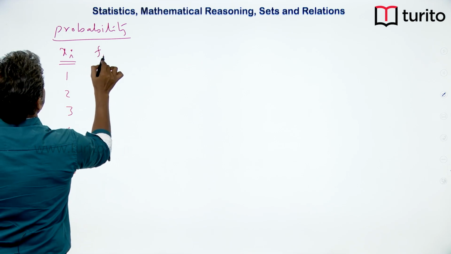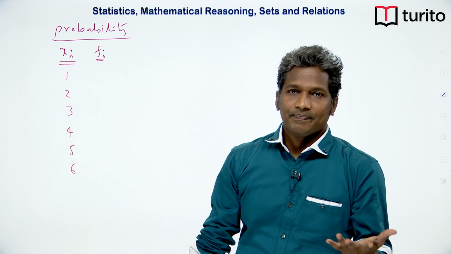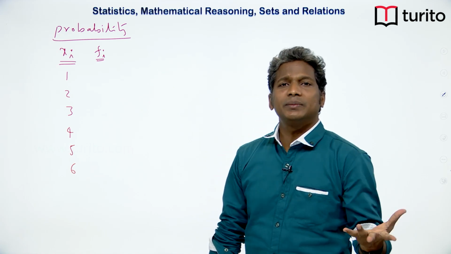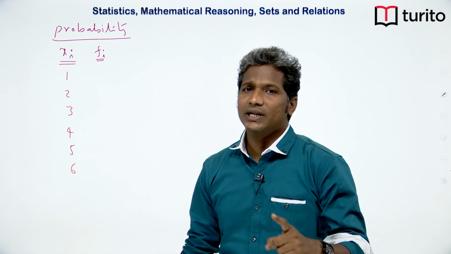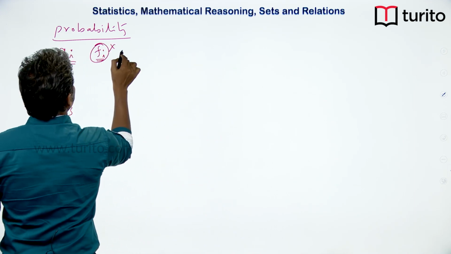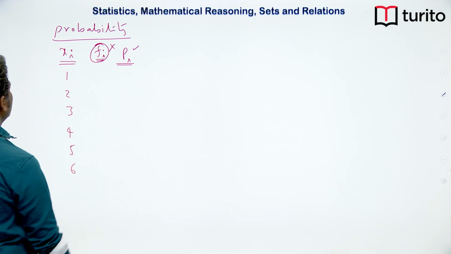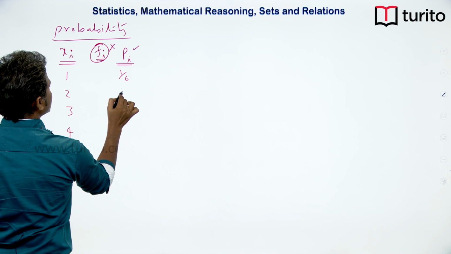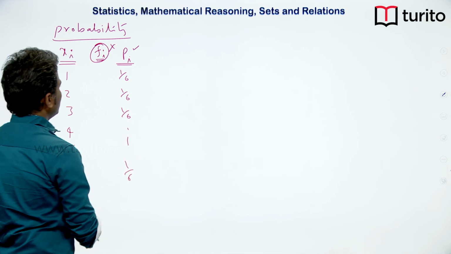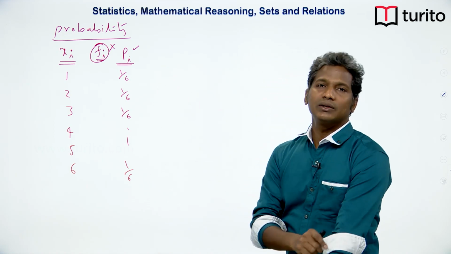Now what is the frequency here? How many times is 1 coming? If it is observed data, we take the frequency, but this is not observed data. We are thinking about an experiment. So frequency must be replaced with probability. Here Fi must not come, but Pi must come. What is Pi? Pi represents probability. So what is the probability for 1? 1 by 6, for 2 it is 1 by 6, for all these readings it is only 1 by 6. Now, this value does not matter, the concept matters. So let us try to understand the concept here.